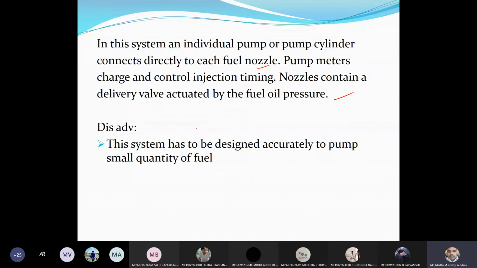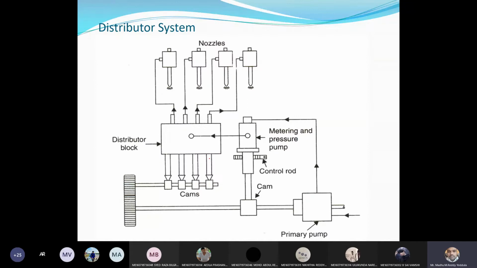Okay, right. The disadvantage is the system has to be designed accurately to pump small quantity of fuel, because we are using n number of pumps for n number of cylinders, right? So for small speed, if you want to admit small quantity of fuel, we need to design accurately.